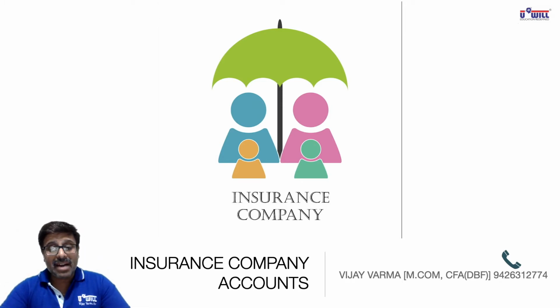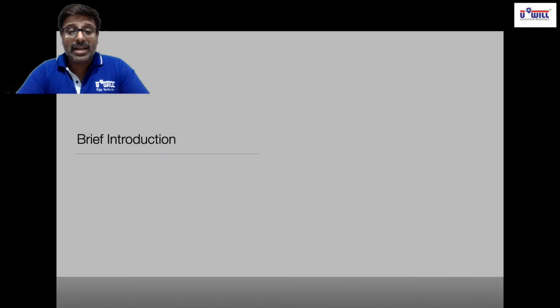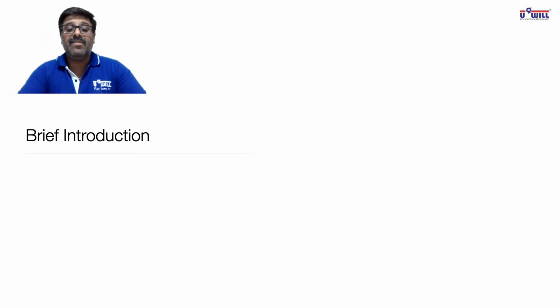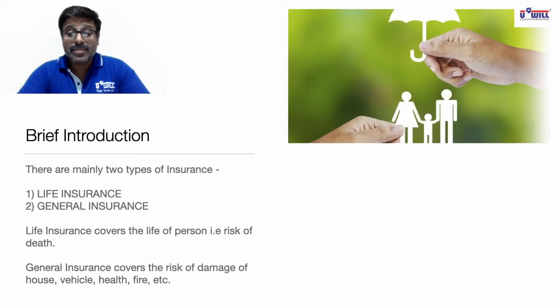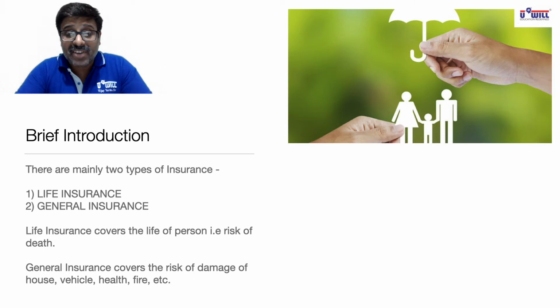So before we start with the formats of final accounts and what all things are included in final accounts, let us have a brief introduction in the types of insurance businesses. There are mainly two types of insurance, we already know. First is life insurance and second is general insurance. Life insurance covers the life of a person, that is risk of death.